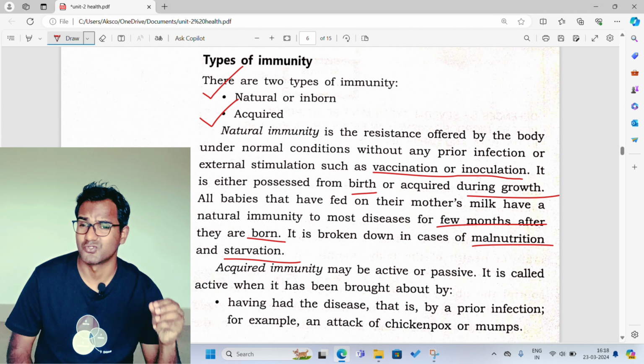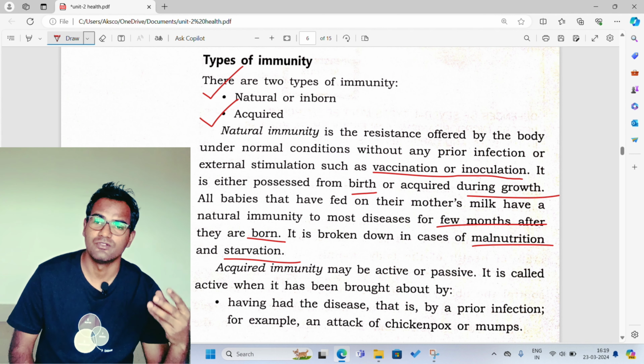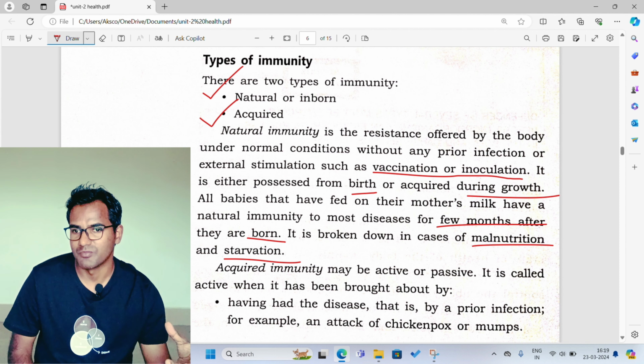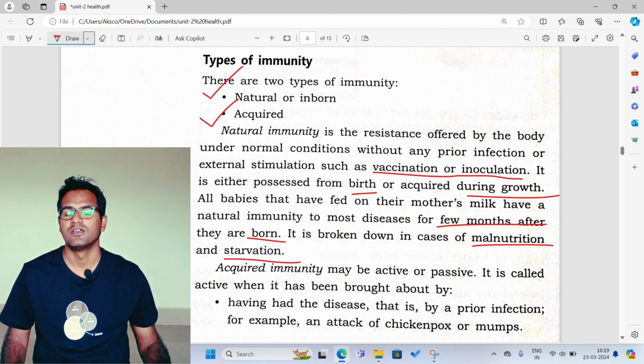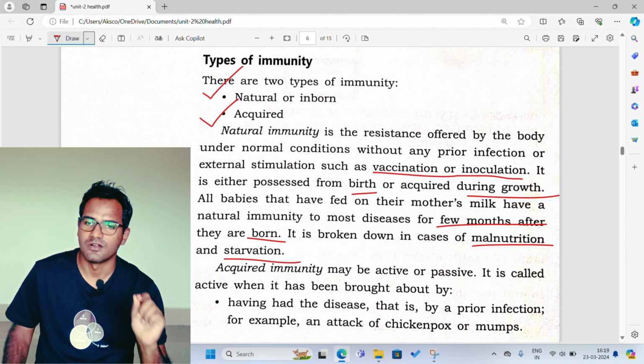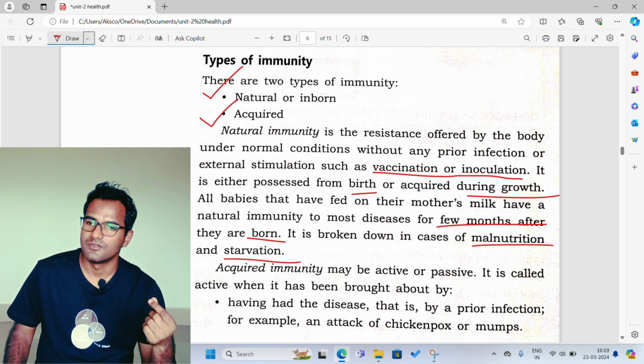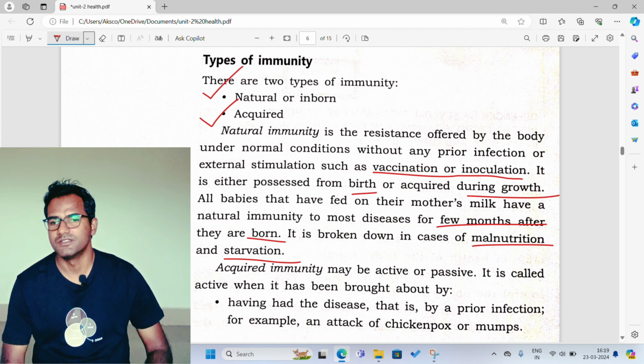The mother's milk has so much nutritional value that it can protect the newborn baby from different types of diseases. That's why we say that the mother has to feed her baby with her own milk, right?